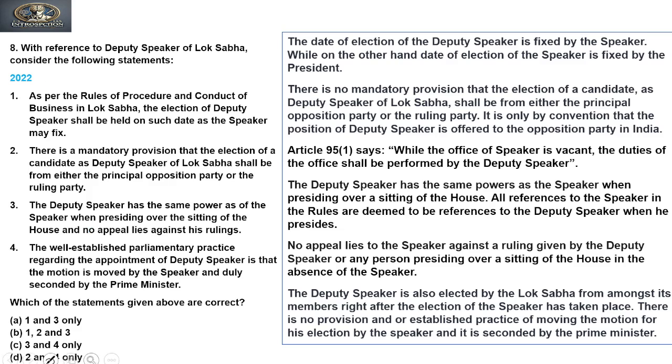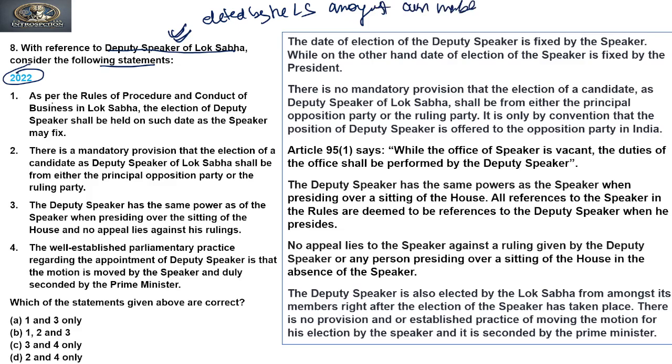So the next question was asked in 2022. Now let's see the question. What does the question say? It says, with reference to the Deputy Speaker of Lok Sabha, consider the following statements. Now we have to discuss the Deputy Speaker, and we know that the Deputy Speaker is elected by the Lok Sabha from amongst its own members.